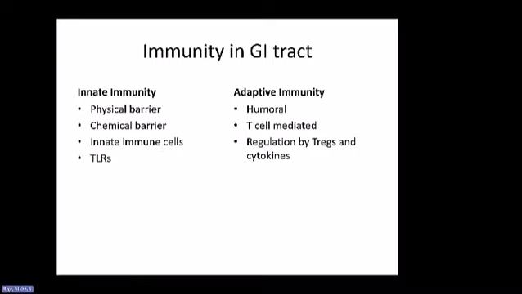So in general, for regional immunity as well, what we talked about when we went through chapters 1 to 13, we went through the innate immune system as well as the adaptive immune system. And so for the regions as well, there are features that belong to the innate immune system versus the adaptive immune system. Very similar to systemic immunity, there is a physical barrier, there is a chemical barrier, there are innate immune cells, some proteins like toll-like receptors, and for the adaptive immune system, humoral and T-cell mediated immune responses.